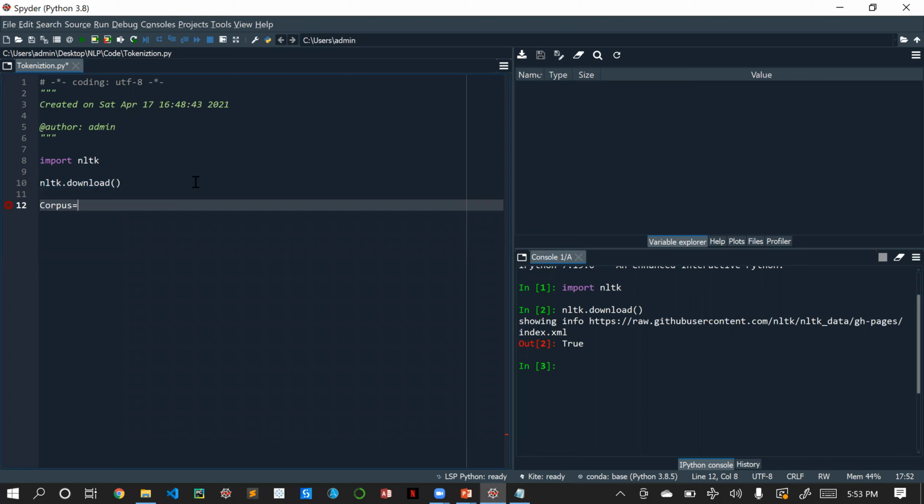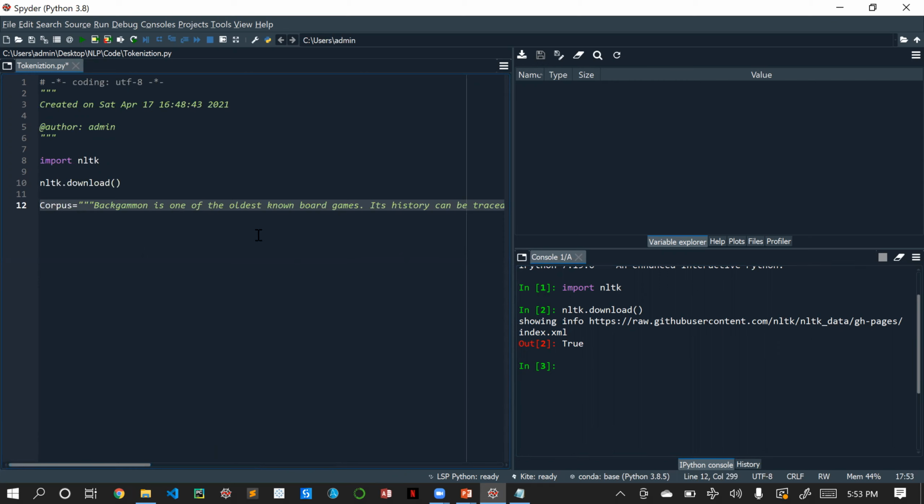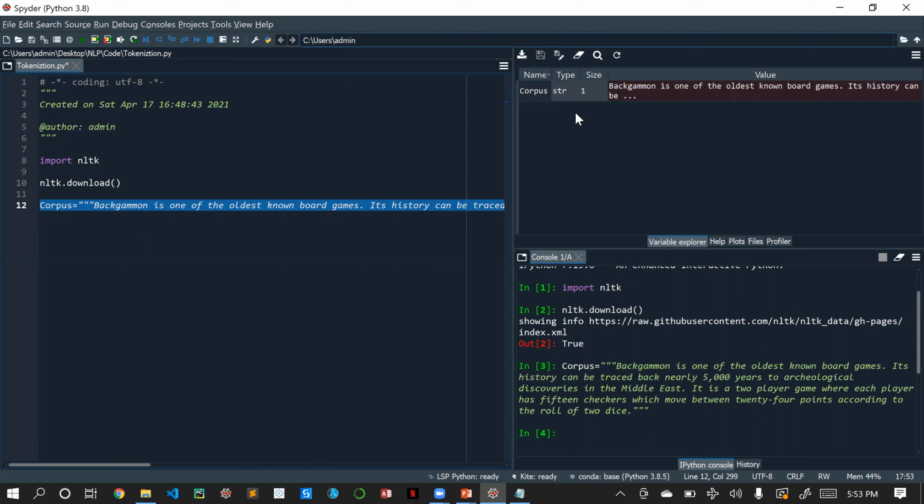Copy this. I'm going to use this corpus. Let me execute this. Here you can see we now have one corpus.